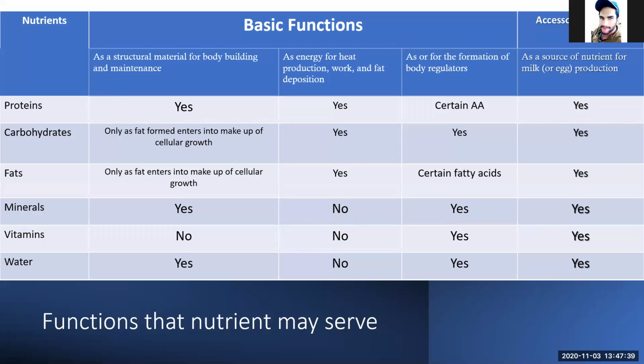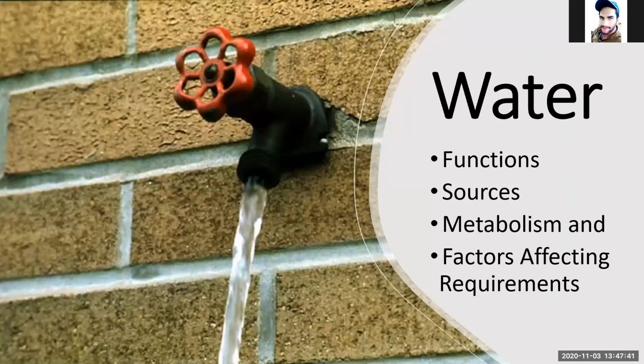So just come to the first nutrient. This is water. We will continue this lecture tomorrow as the ninth lecture, and we will discuss water in detail, but we will start today. We will discuss the functions of water, its sources, then its metabolism, and also water quality along with the factors affecting the water requirement.